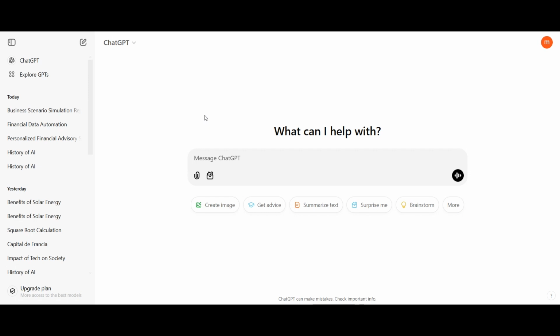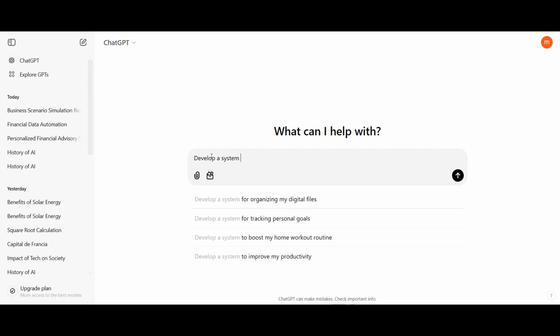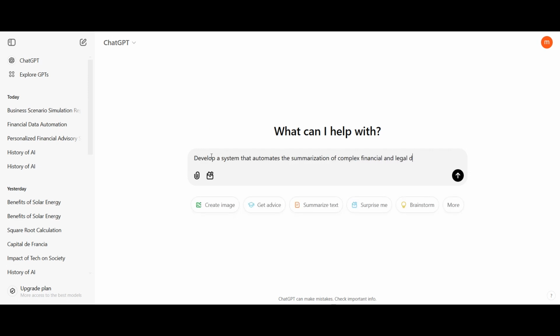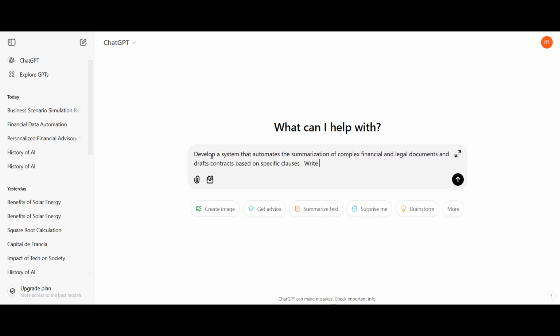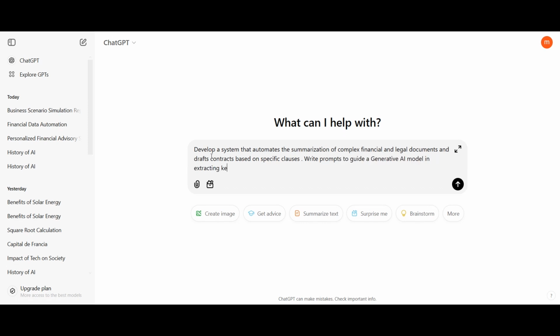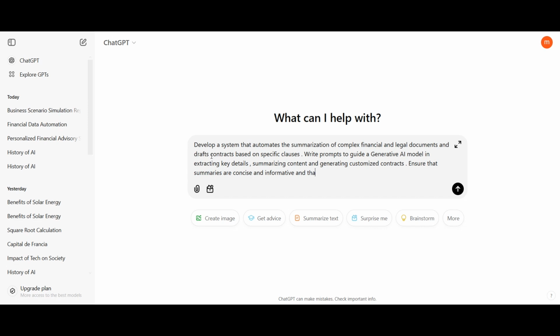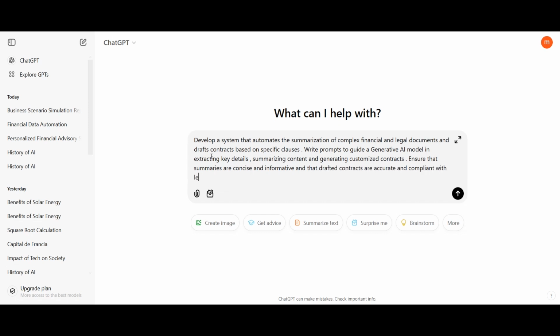Now, let's see how it works. Let's give the prompt. Now the prompt goes like: develop a system that automates the summarization of complex financial and legal documents and drafts contracts based on specific clauses.